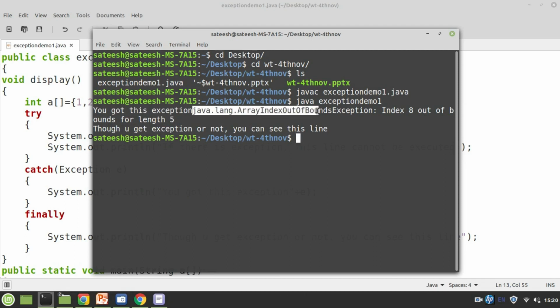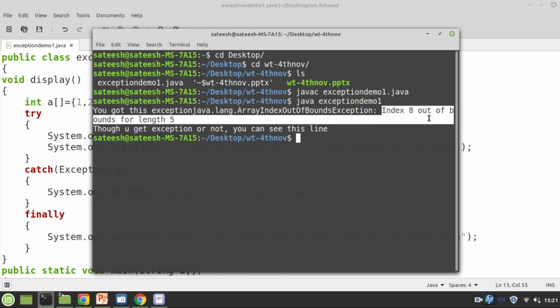java.lang.ArrayIndexOutOfBoundsException. This is the exception that you got. Index 8 out of bounds for length 5. See how clearly Java has helped us in finding a runtime error.